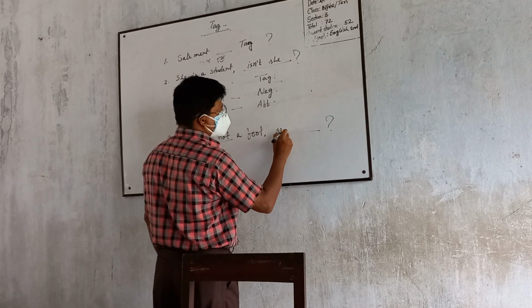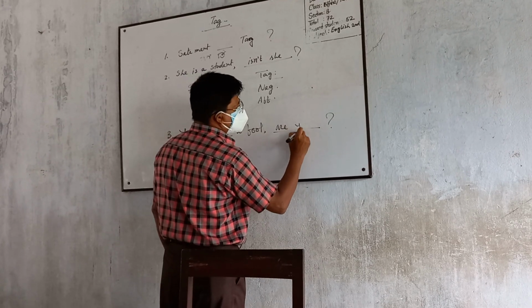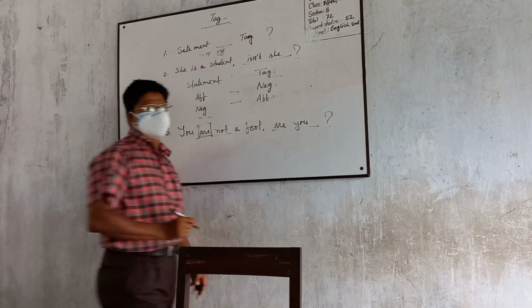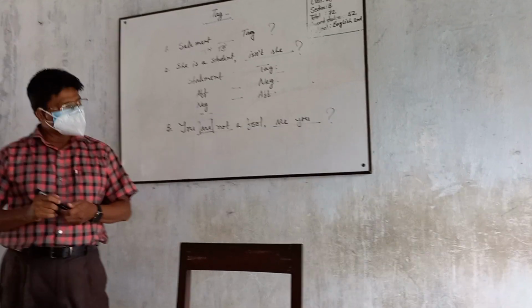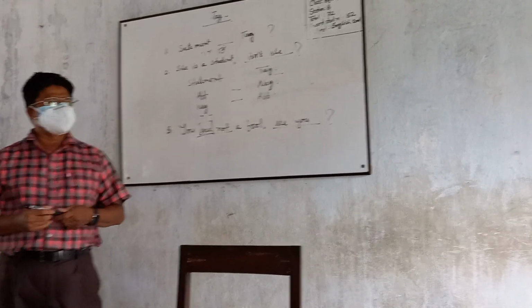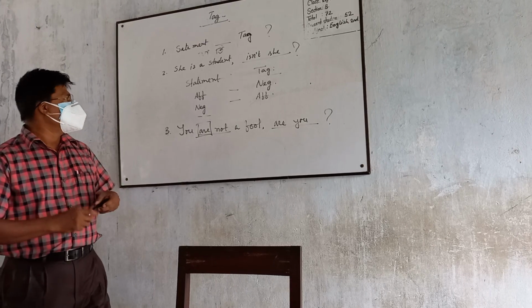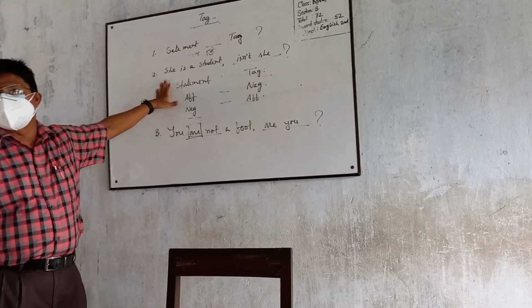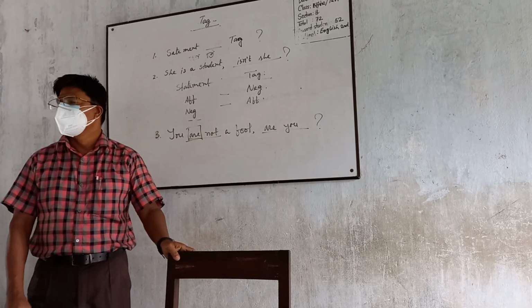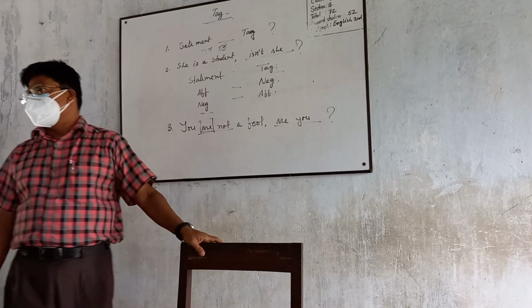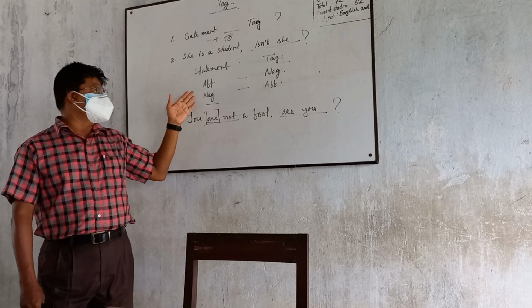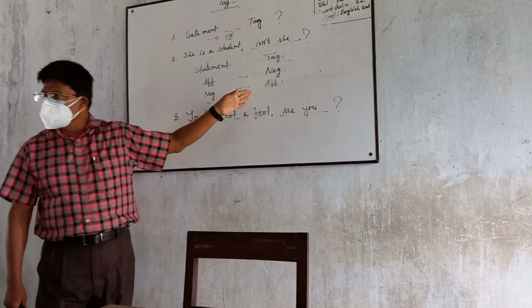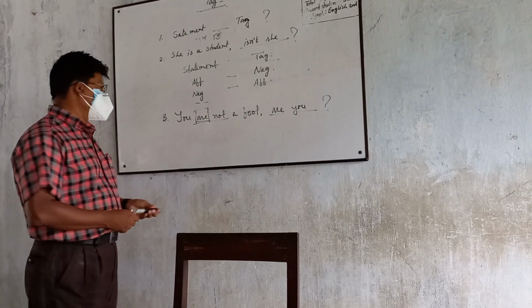Then you have to write "are you". Have you got my point? So, in a tag question, if the statement is affirmative, then the tag will be negative. And if the statement is negative, then the tag will be affirmative.